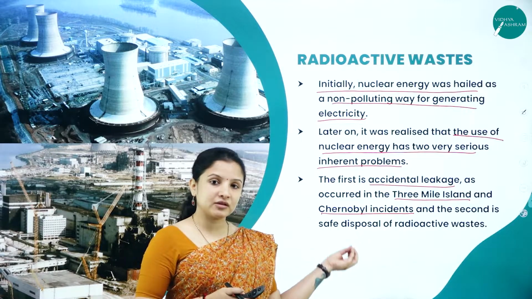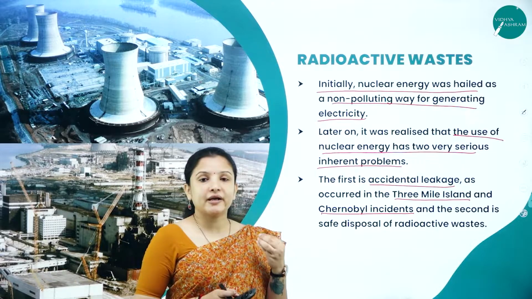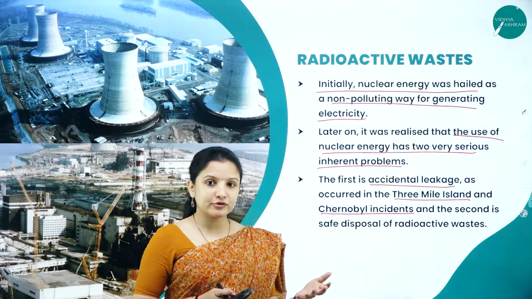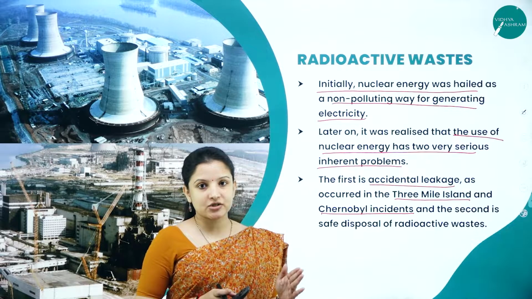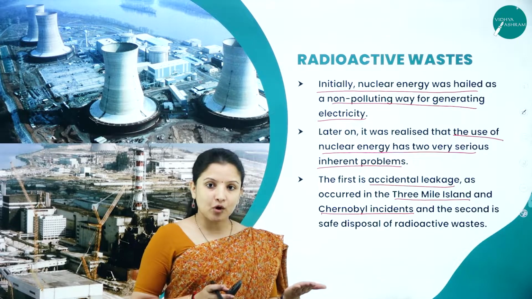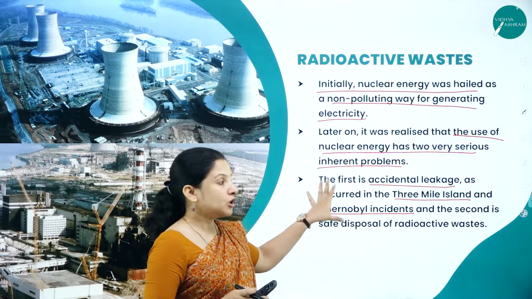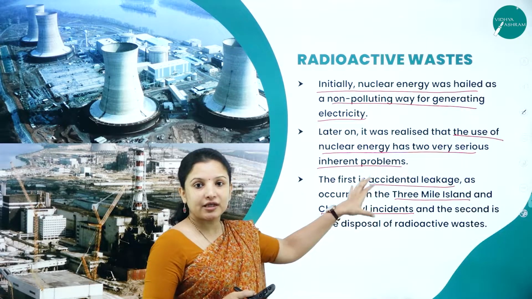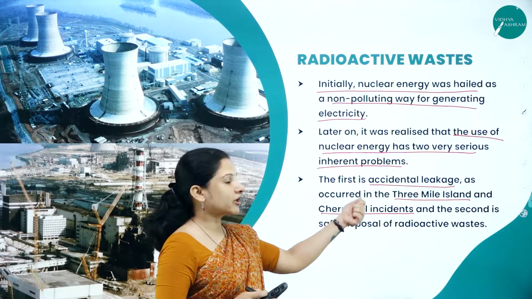The problem is that once radioactive waste leaks into the environment and people are exposed to it, the effect lasts for generations. The next child that is born also will have a lot of disability. That is one problem with the leakage of radioactive waste that occurred in the Three Mile Island and Chernobyl incidents.